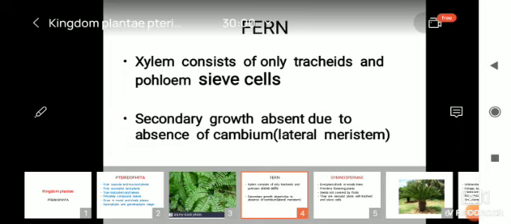So in fern, xylem consists of only tracheids and phloem of sieve cells. Secondary growth absent means what? The apical meristem is present, but the lateral meristem is absent, so thickness does not take place, that is, the cambium is absent.